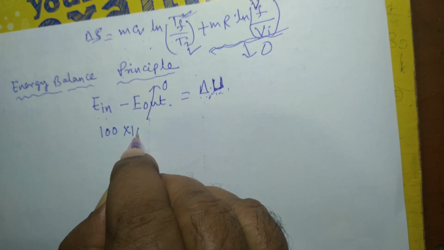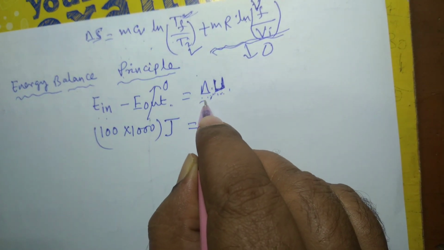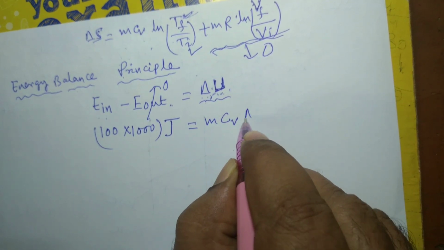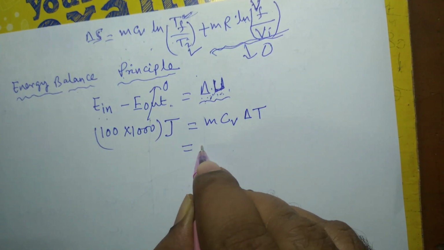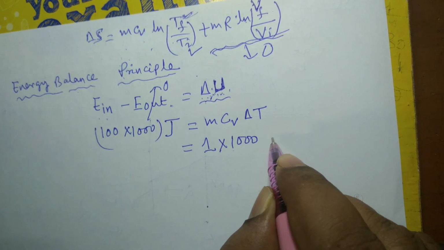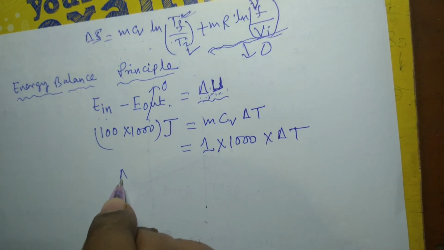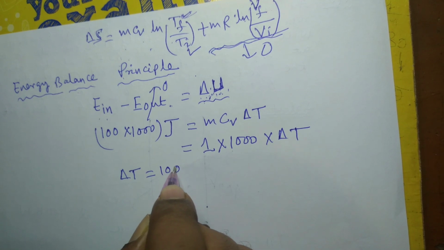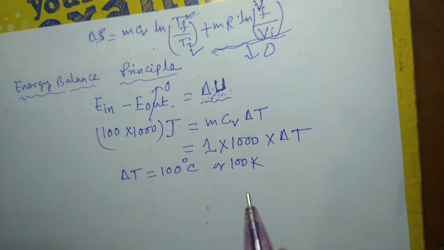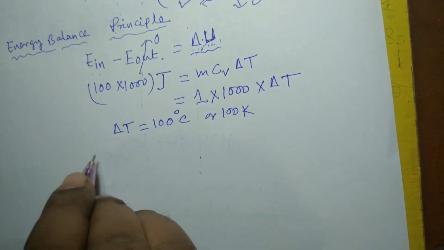100 into 1000 joule is equal to, for delta U we can write m Cv delta T. This is equal to the mass of ideal gas, which is 1, and Cv is 1000 joule per kg Kelvin, multiplied by delta T. On equating this, delta T is 100, which can be degree Celsius or Kelvin. Delta T will remain the same whether you express it in degree Celsius or in Kelvin.